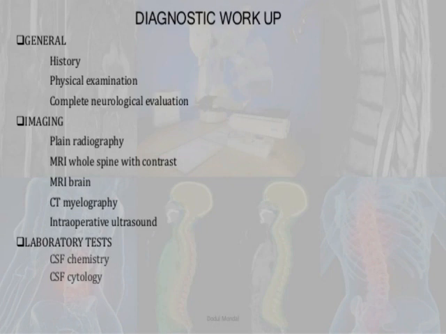Why do we perform MRI brain in spinal tumor? Because we all know that if the central nerve and spinal cord are altered, that condition definitely carries a risk of the brain also being altered, because brain and spine are connected parts of the nervous system. That's why we also perform MRI of the brain. Okay, CT myelography also helps to detect the location of the affected part, and intraoperative ultrasound